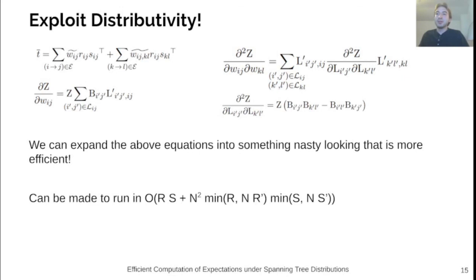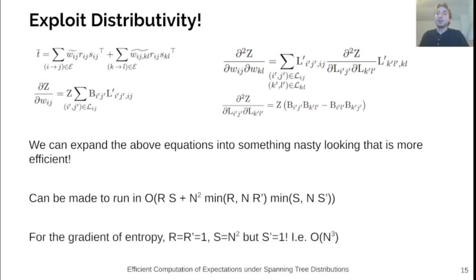Note that in some cases, the quartic runtime of the original approach is optimal, and this algorithm recovers that runtime. But in other cases, such as in the gradient of entropy, we have that r is 1 and s is n squared, but s prime is only 1, and so we can recover an even faster runtime of O of n to the 3.